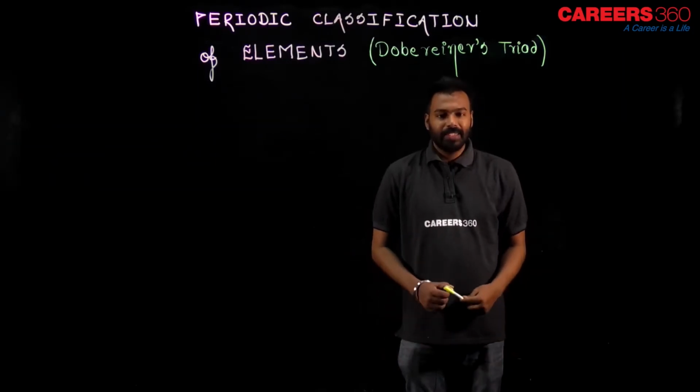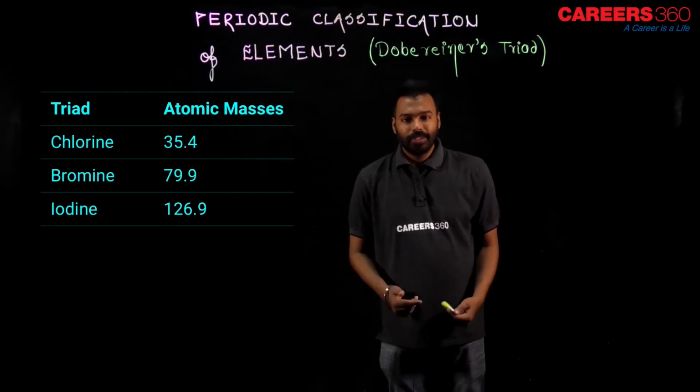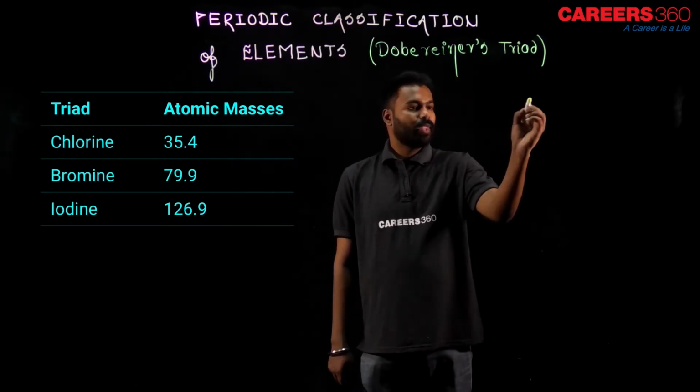Let me explain the next example now: chlorine, bromine and iodine. Again, chlorine has 35.4.